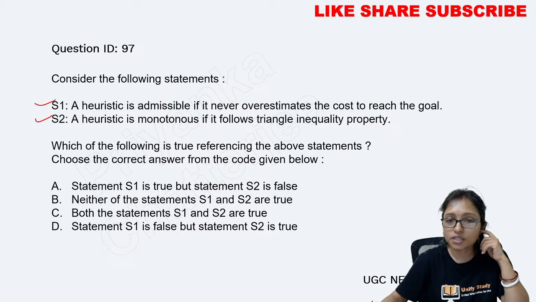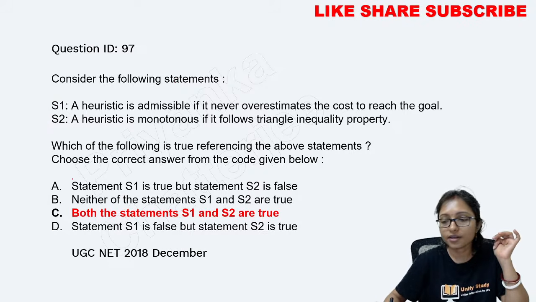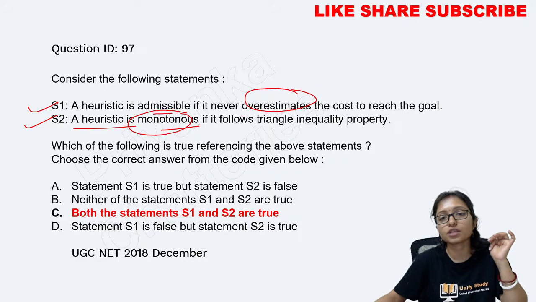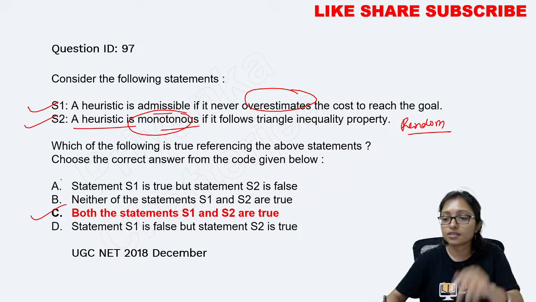Next, S1 and S2: heuristic is admissible, monotonous. What is the answer? The answer is that both statement 1 and statement 2 are true, because a heuristic is admissible when it never overestimates, and a heuristic is monotonous because it should be random. You should go for randomness and not fix some rule. That's why your answer is this one.